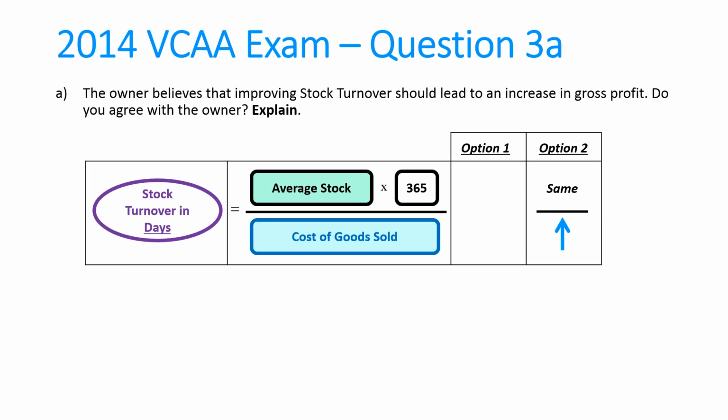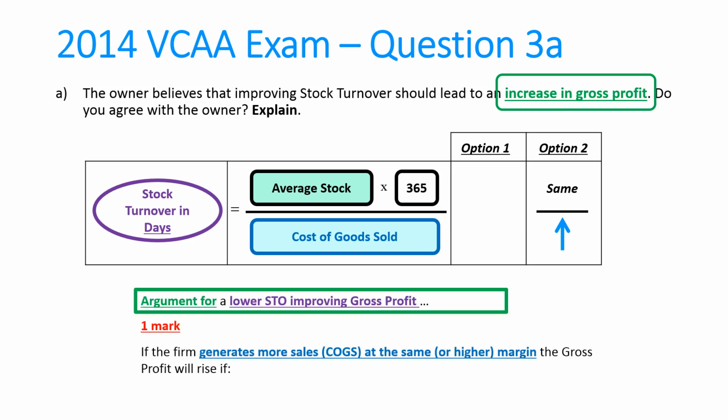So another thing is, how can we make stock turnover get better? The second way was, we keep average stock the same, but we manage to sell more goods. So if we do that, will that increase gross profit? Well, one argument is yes. If I keep stock the same, but I sell more goods, all I need to do then is keep the markup the same, or in fact increase it. But even if I keep it the same, I will end up with a better gross profit.